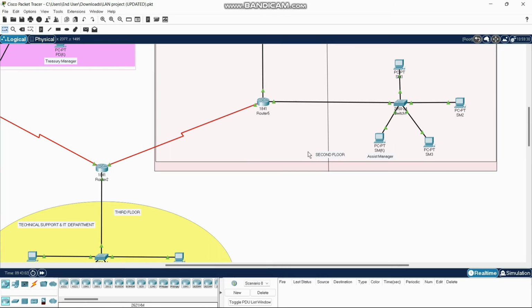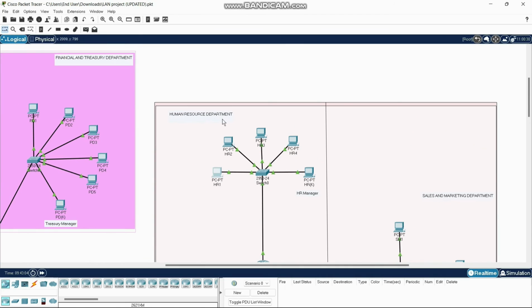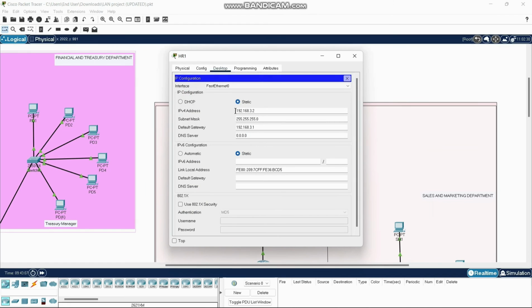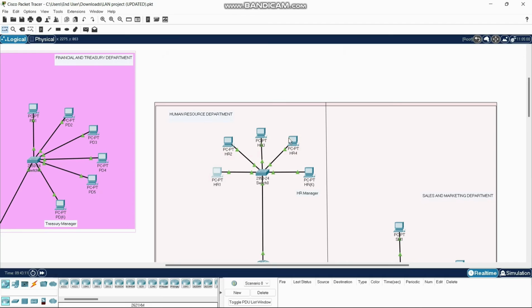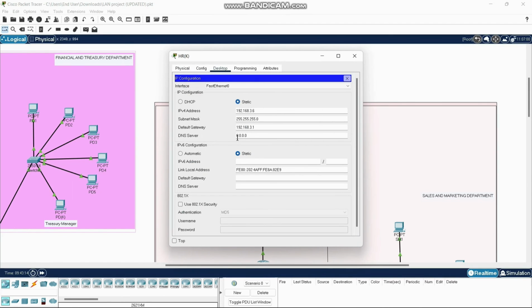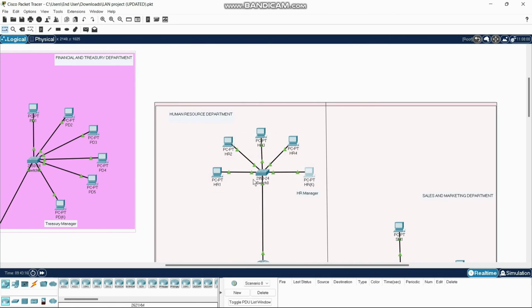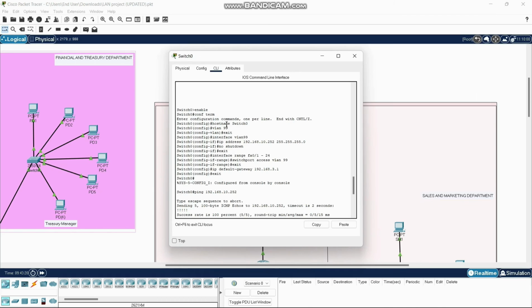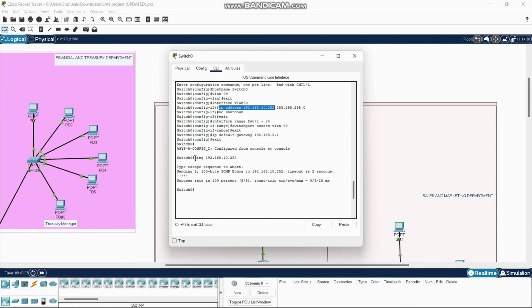Next, on the second floor, at the Human Resource department, we already assigned the IPv4 address 192.168.3.2 and its default gateway. Those steps are the same for the other devices. You can check it here. Meanwhile, on the switch, we assign its IP address 192.168.10.252 and its default gateway. We already pinged the IP address.